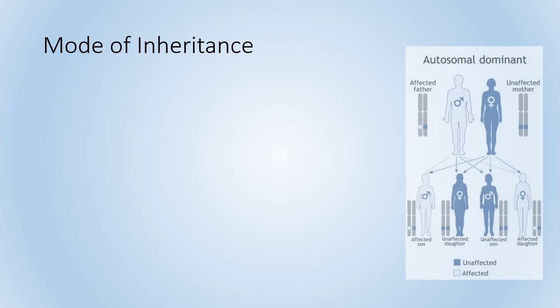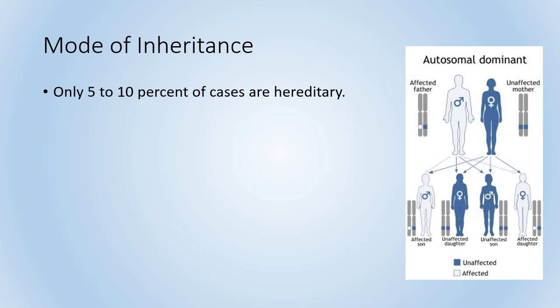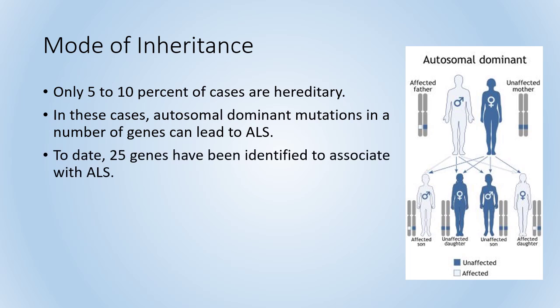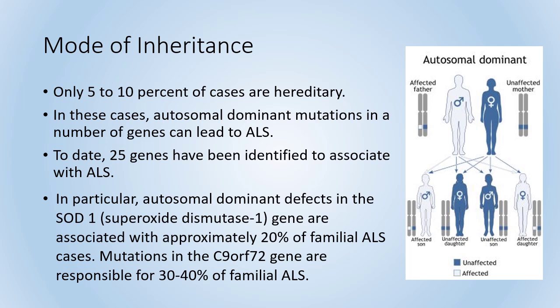When it comes to inheritance, there are two types of the disease: sporadic and hereditary. Only 5 to 10% of cases are hereditary. In these cases, autosomal dominant mutations in a number of genes can lead to ALS. To date, 25 genes have been identified to associate with ALS. In particular, autosomal dominant defects in the SOD1 gene, which is a superoxide dismutase gene, are associated with approximately 20% of these familial ALS cases. Mutations in the C9orf72 gene are responsible for 30 to 40% of these familial cases.